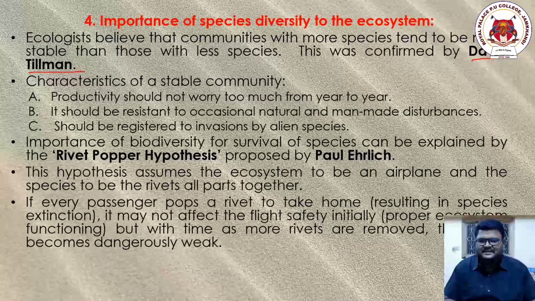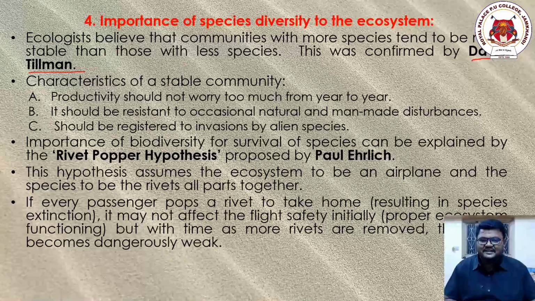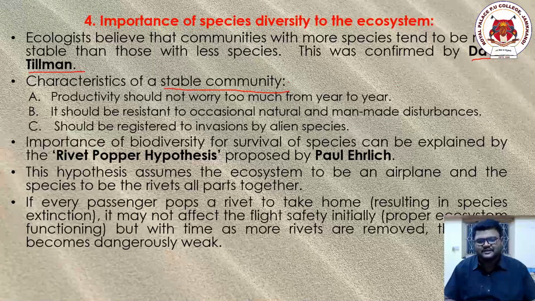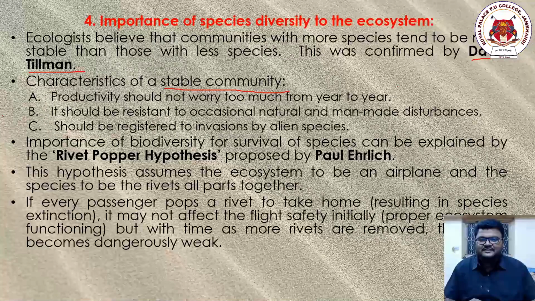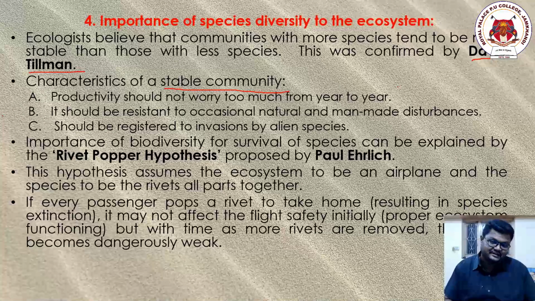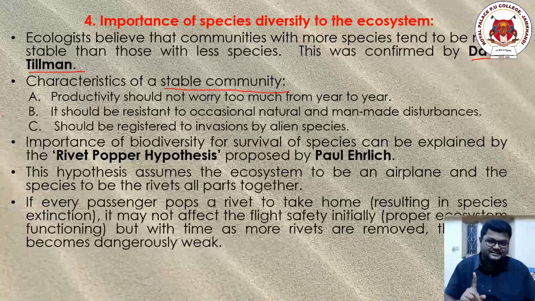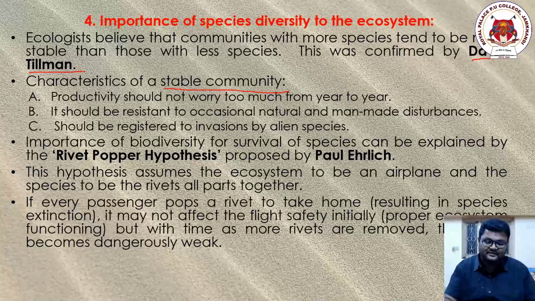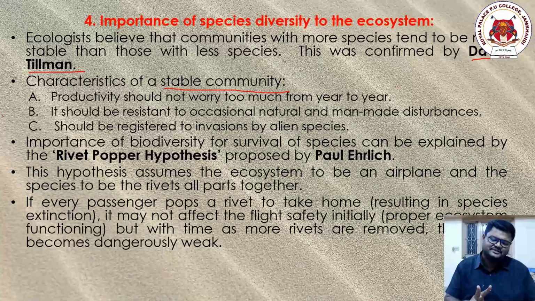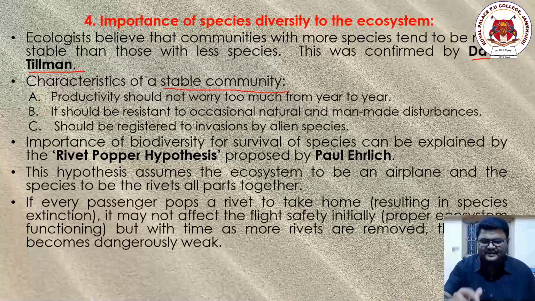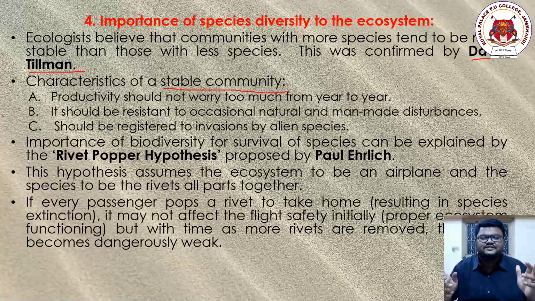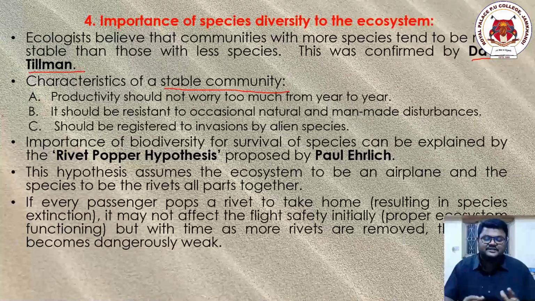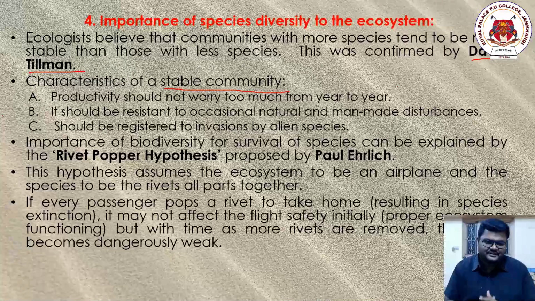According to this scientist, there is a term called stable community. What is the meaning of community? Community is nothing but the one which contains different numbers of species in it. If you consider one species, it is not at all a community. If you consider two species, then only can we enter into a term called community. There shouldn't be only two species either. A wide variety of different sections of species should be there. Then only will those species interact to form a population, and the group of populations will give us the community.